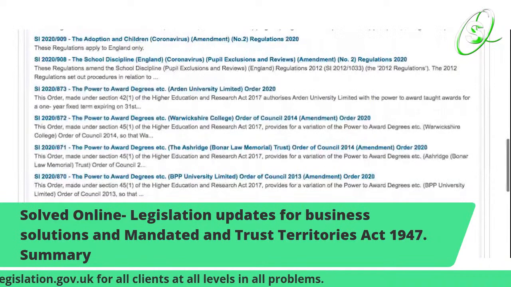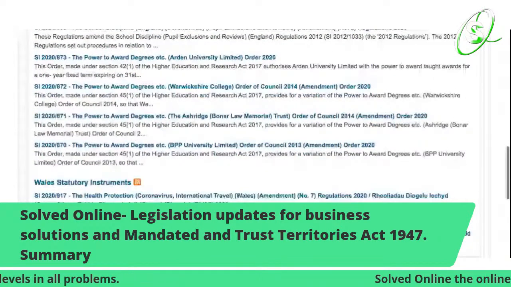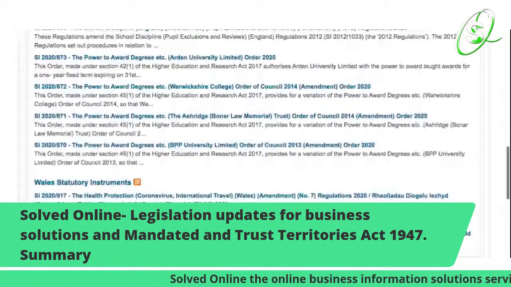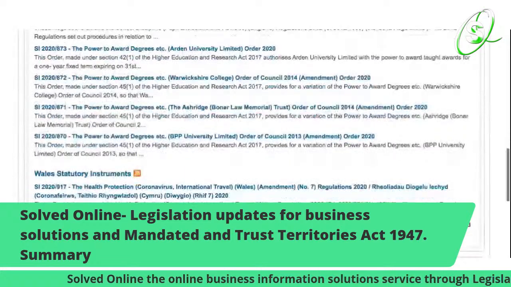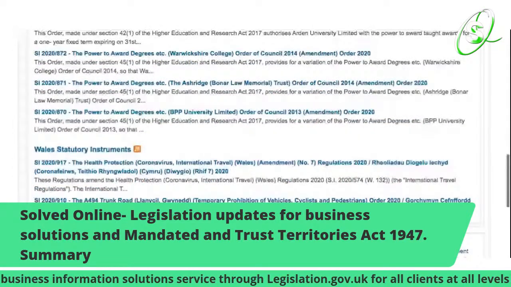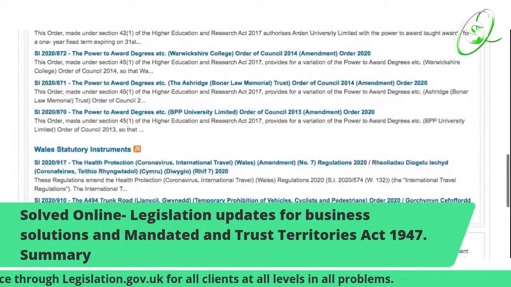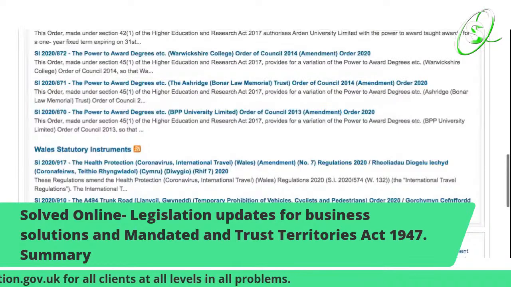And then you have the Power to Award Degrees, etc., Arden University Limited Order 2020. And the next one, the Power to Award Degrees, etc., Warwickshire College Order of Council 2014 Amendment Order 2020.